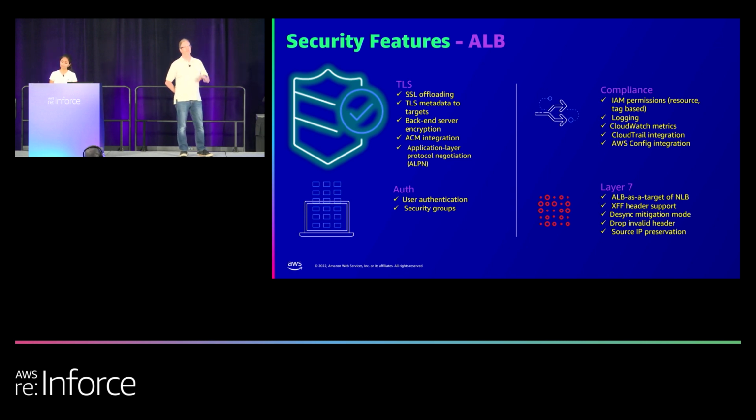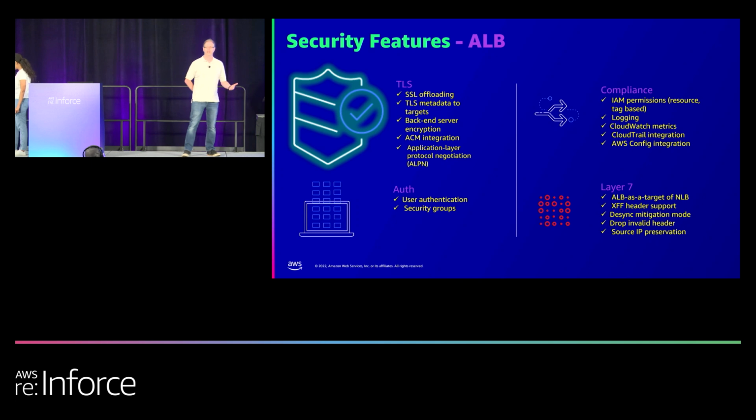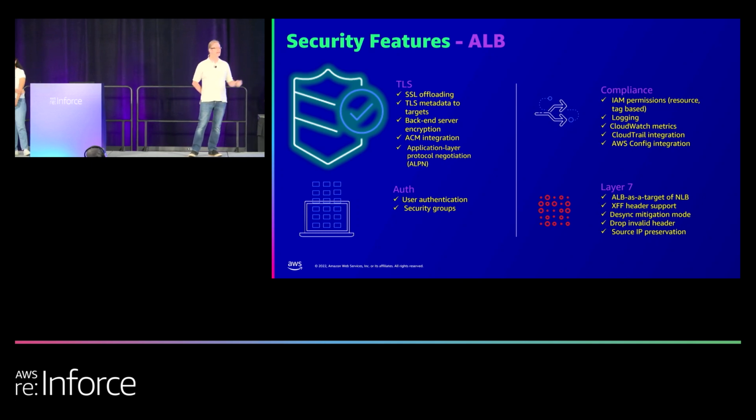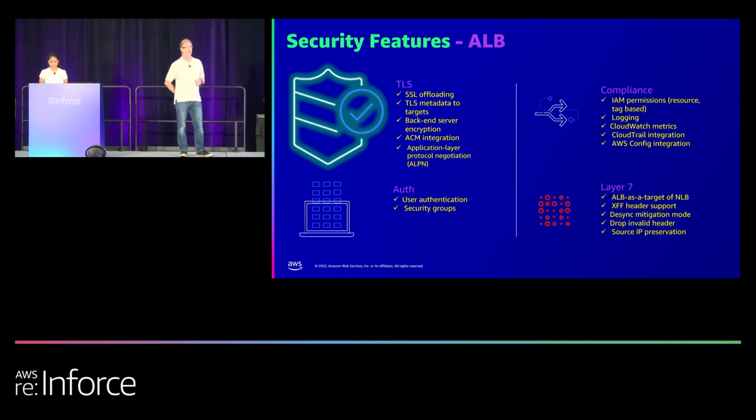That's very powerful because before, when you wanted to take advantage of something like PrivateLink or a static IP address, like if you're going to do any type of allow listing, you had to have a Lambda running off on the side, and it would basically grab all of the IP addresses from ALB and stuff them into NLB as targets. And we'll discuss a little bit about the IP addressing of ALB as well.